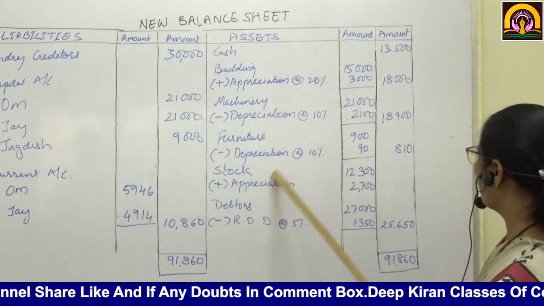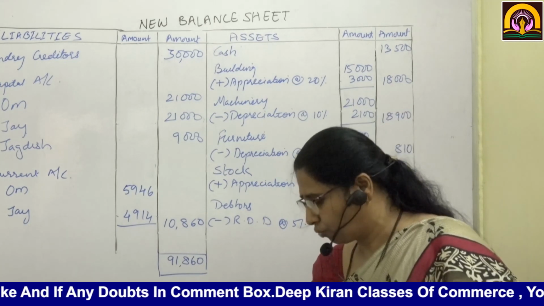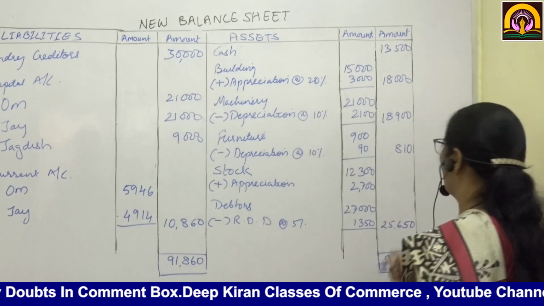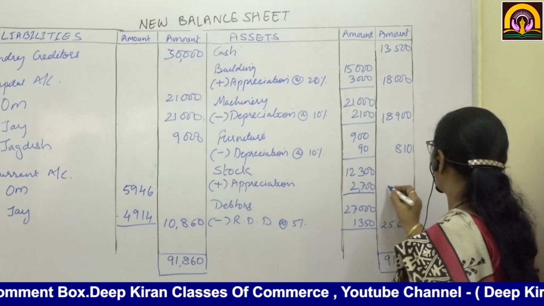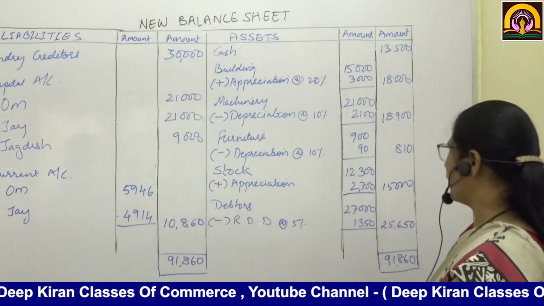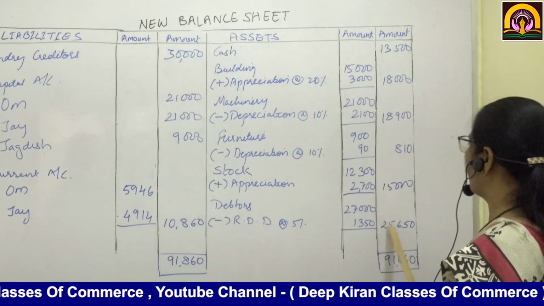Then stock is 12,300. Appreciation is 2,700, so it will come to 15,000.